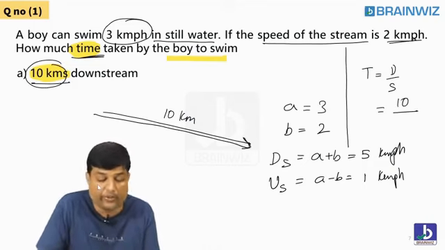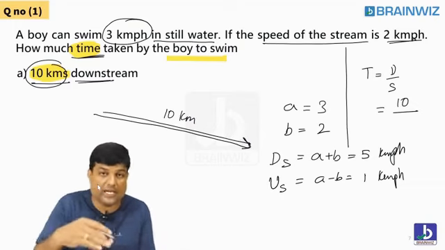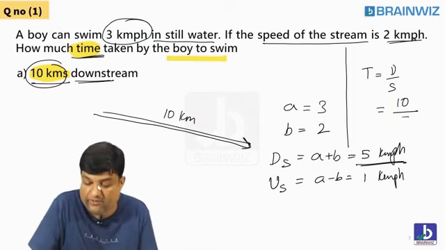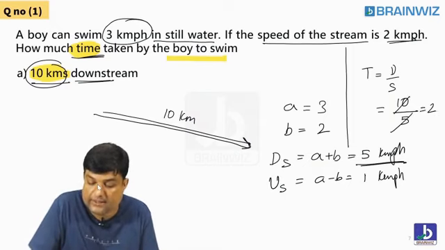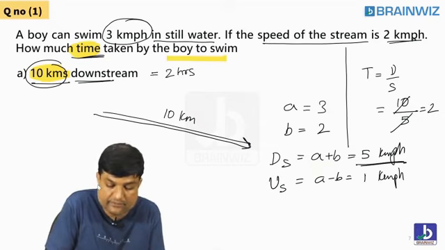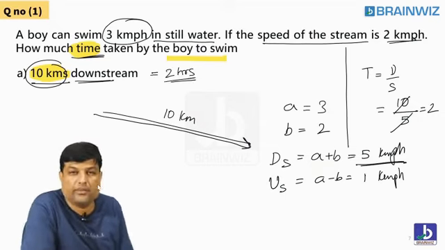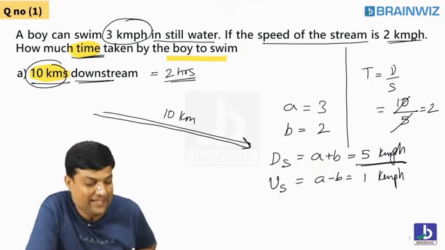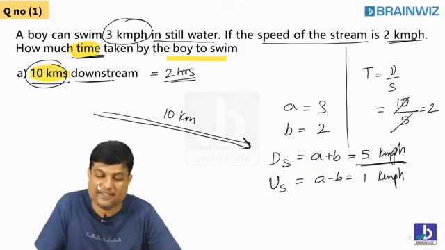But are you going down or up on this 10 kilometers? You are going down. And when you go down, you know the speed. Speed is A plus B, that is 5. So students, what's the answer? 2. So these are 2 hours. Did you understand the basic point? It's a very simple question. Are you understanding, everybody? Many people are answering. The answer is 2.